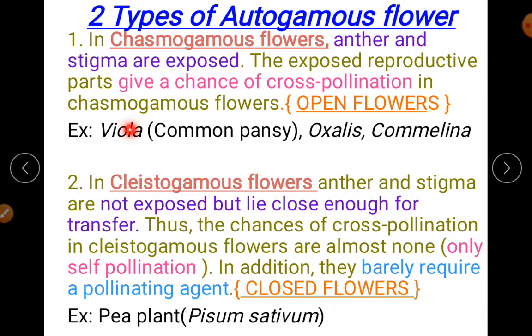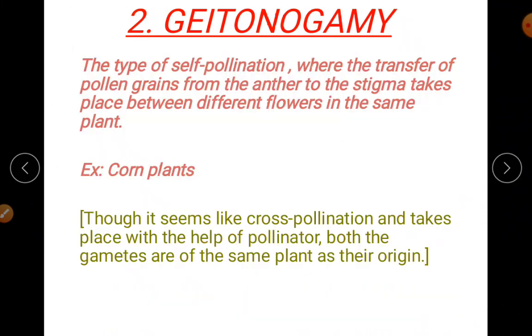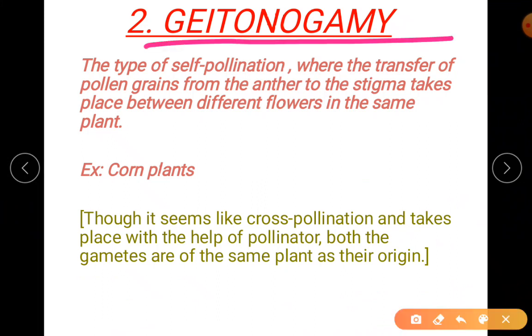Okay. So remember the examples also. I want you all to include for the answer the difference between Chasmogamous and Cleistogamous flowers. I need you to write all these points. Okay, it's very important to include all the points, including your examples. Any one example you pick from here. Okay, so without further ado, I'm just going for the second type, Geitonogamy.